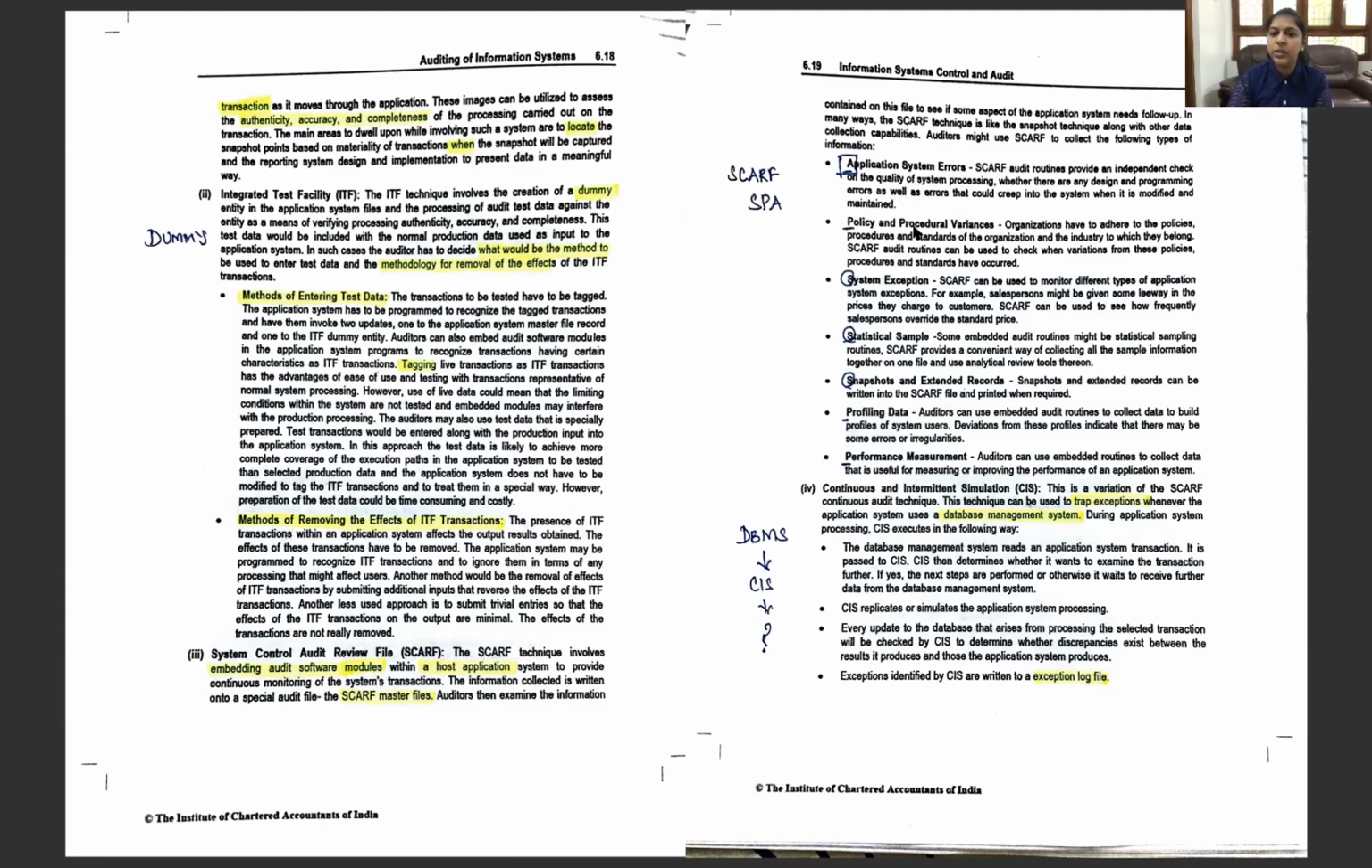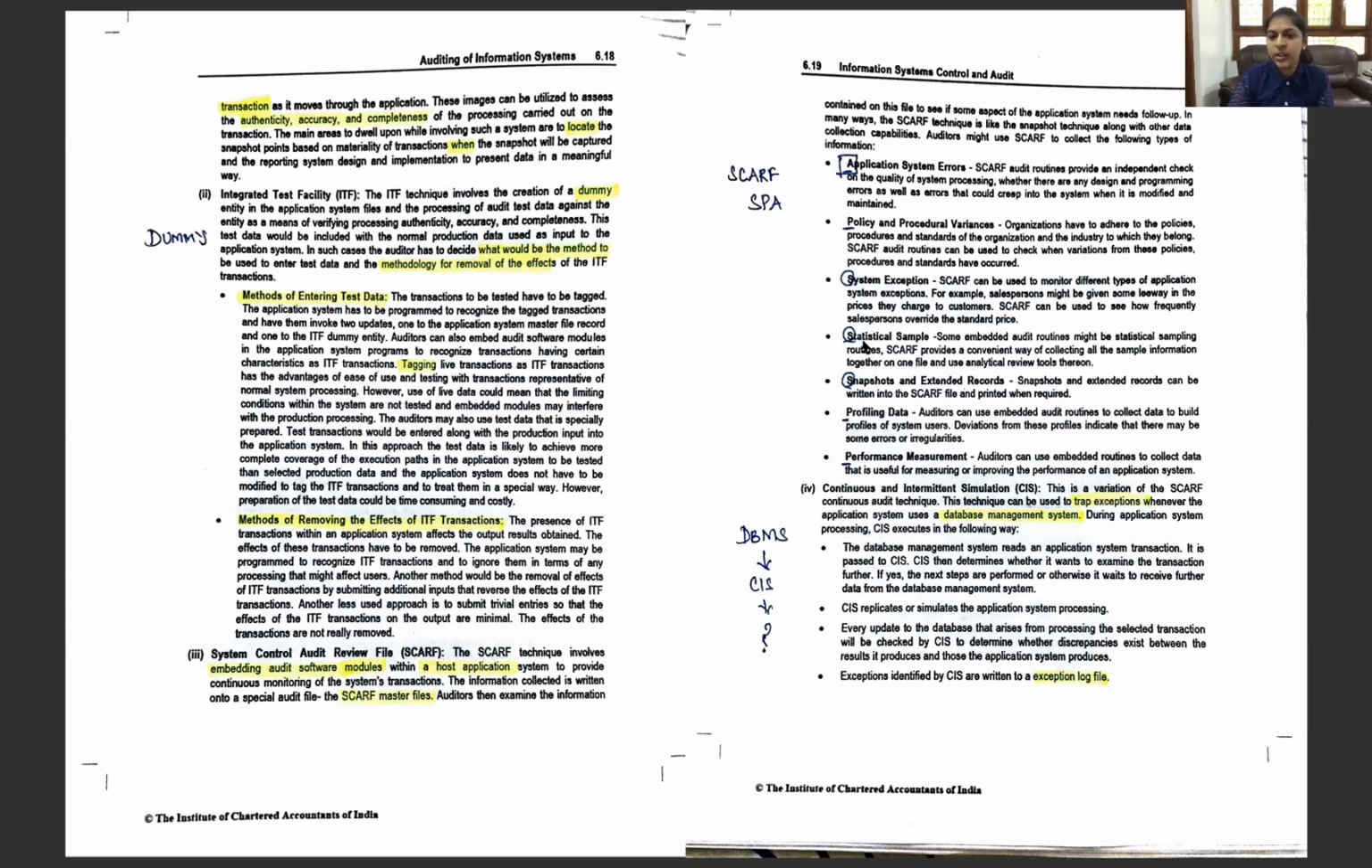Okay, and next the policy and procedural variance. Organizations have to adhere to the policies and procedures and standards. Yes, and SCARF can be used to check if there's any variance in these policies, procedures and standards. So we have to adhere to the policies and procedures, and with SCARF we are going to see if there's any variance. That's all. And system exceptions. SCARF can be used to monitor different types of applications, system exceptions. For example, a salesperson might be given some leeway in the prices they charge to customers. So maybe they are given some flexibility to charge a higher price. So to trap those exceptions, we are going to be using SCARF.